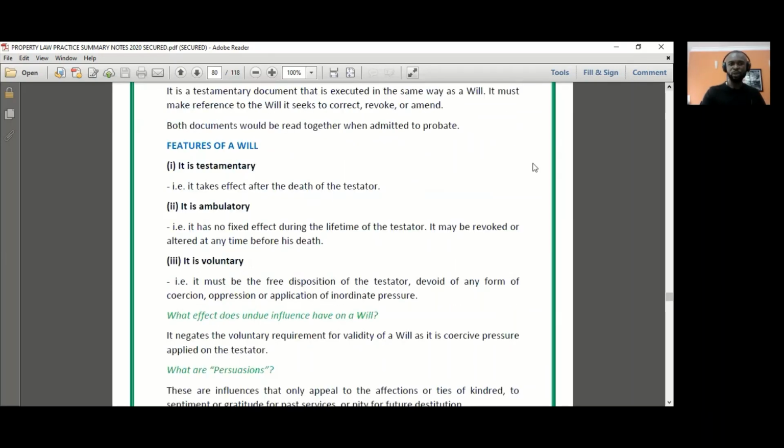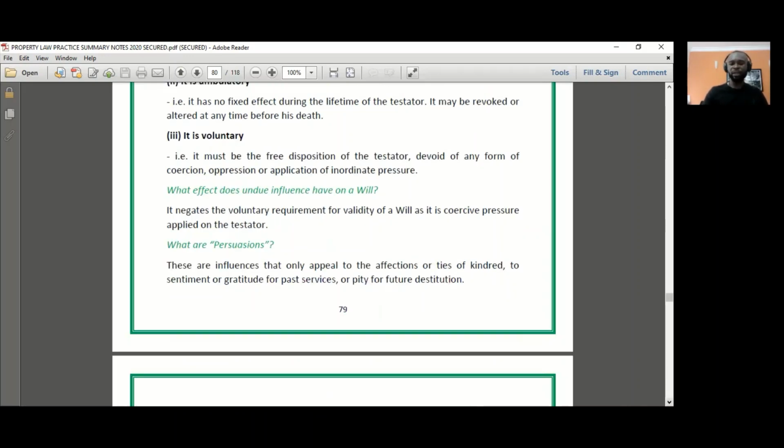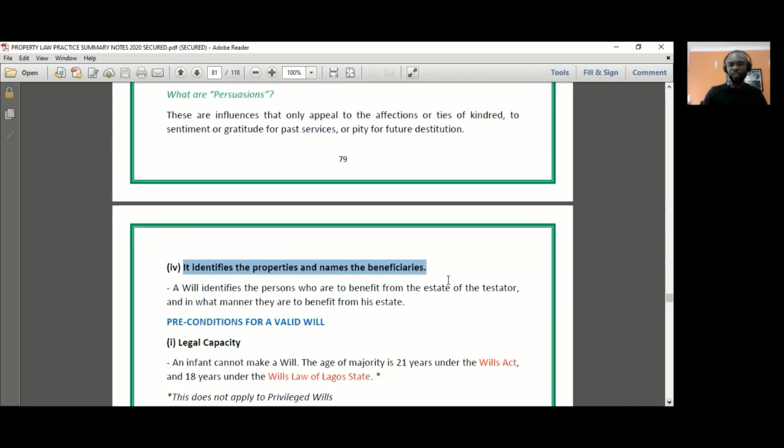Just taking it from the top again, it is testamentary, takes effect upon the death of the testator. It's ambulatory, meaning it can be changed during his lifetime. It is voluntary. It must be the free and voluntary disposition he makes. And finally, it identifies the properties and it names the beneficiaries.